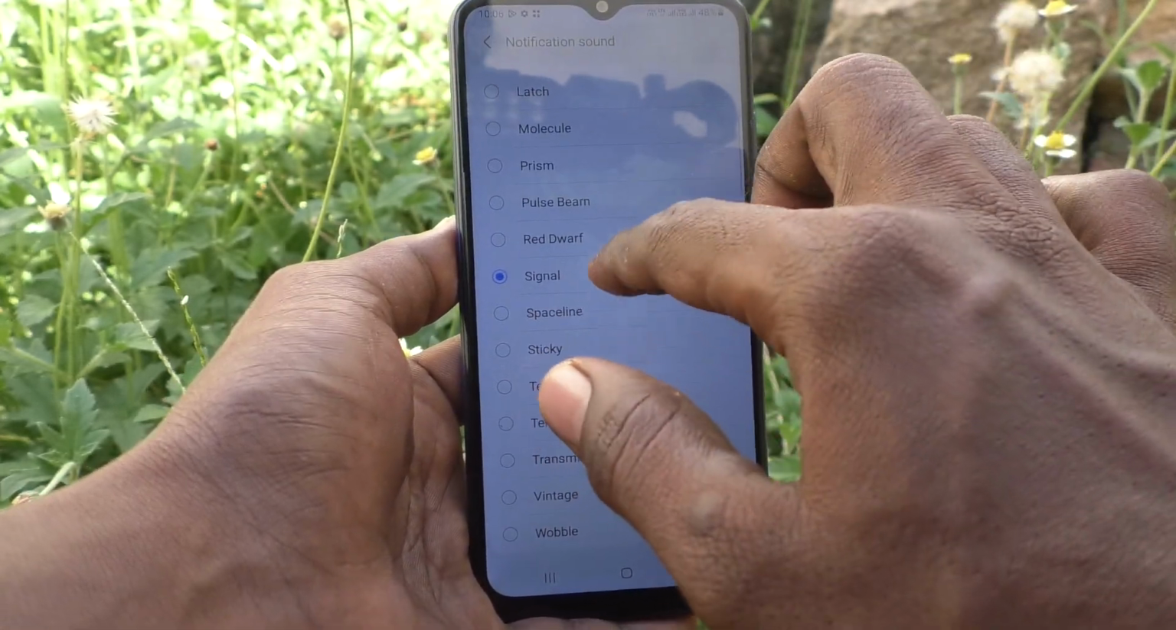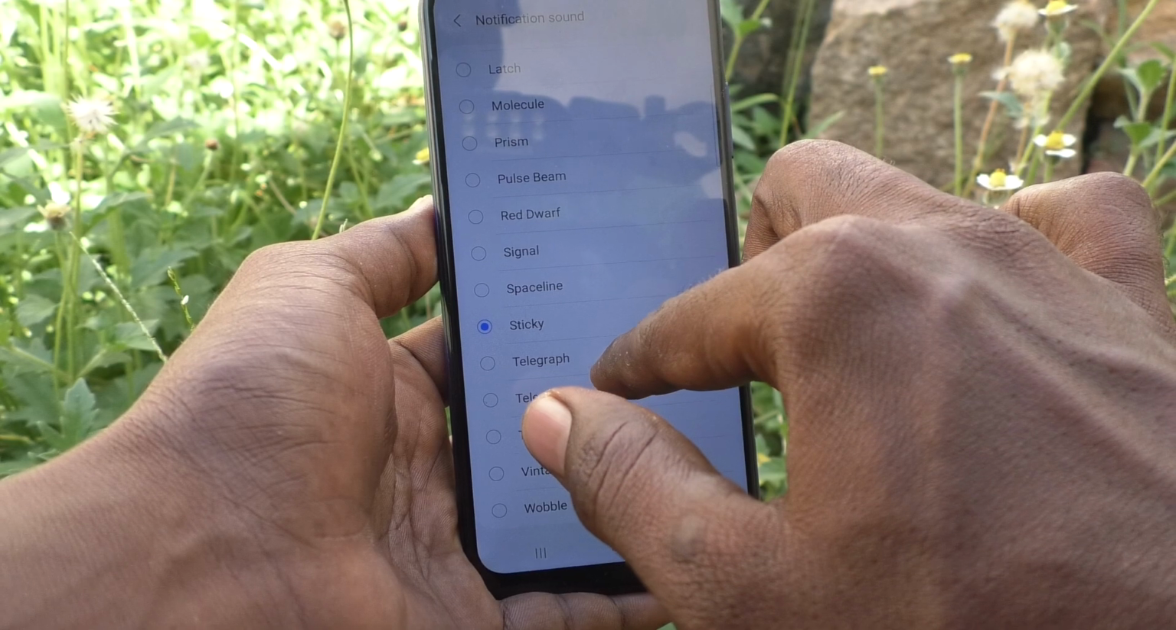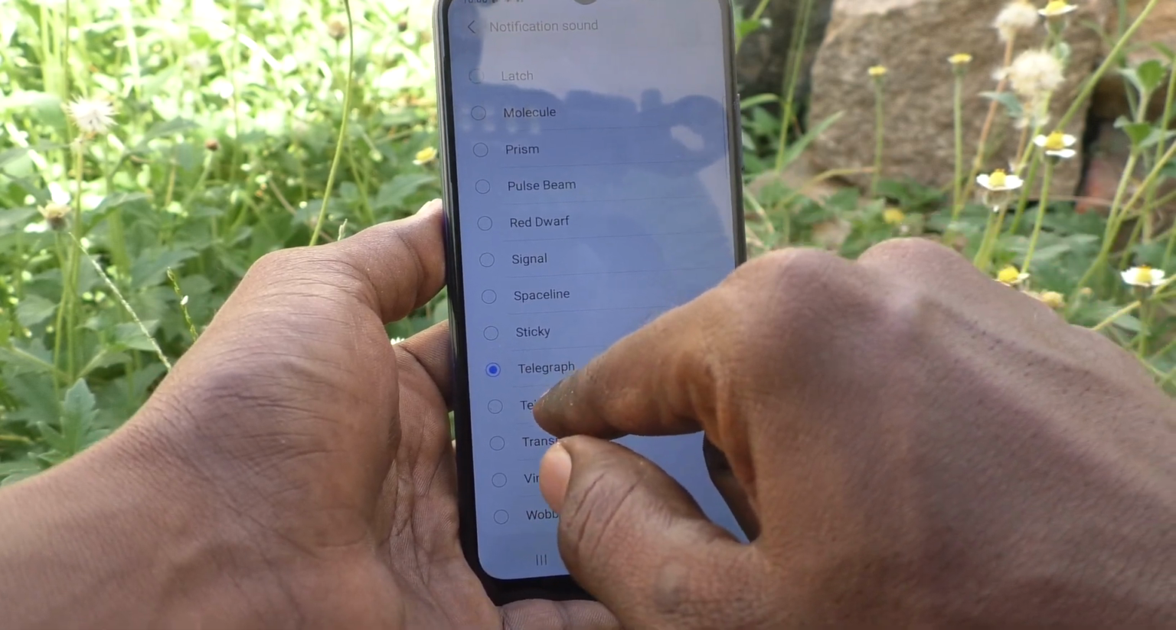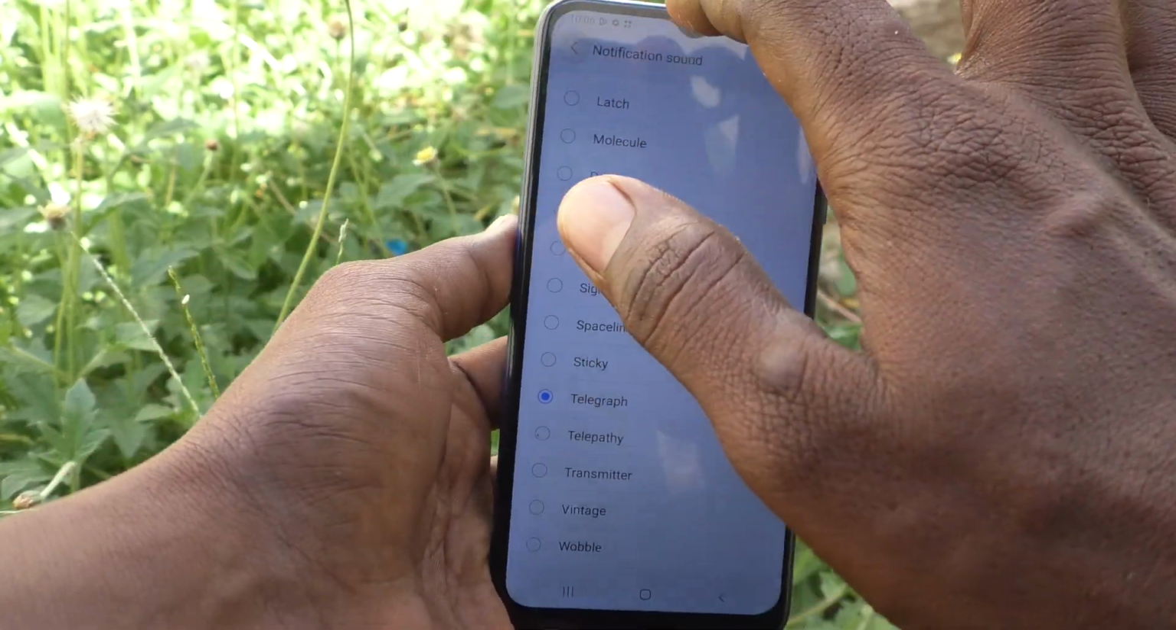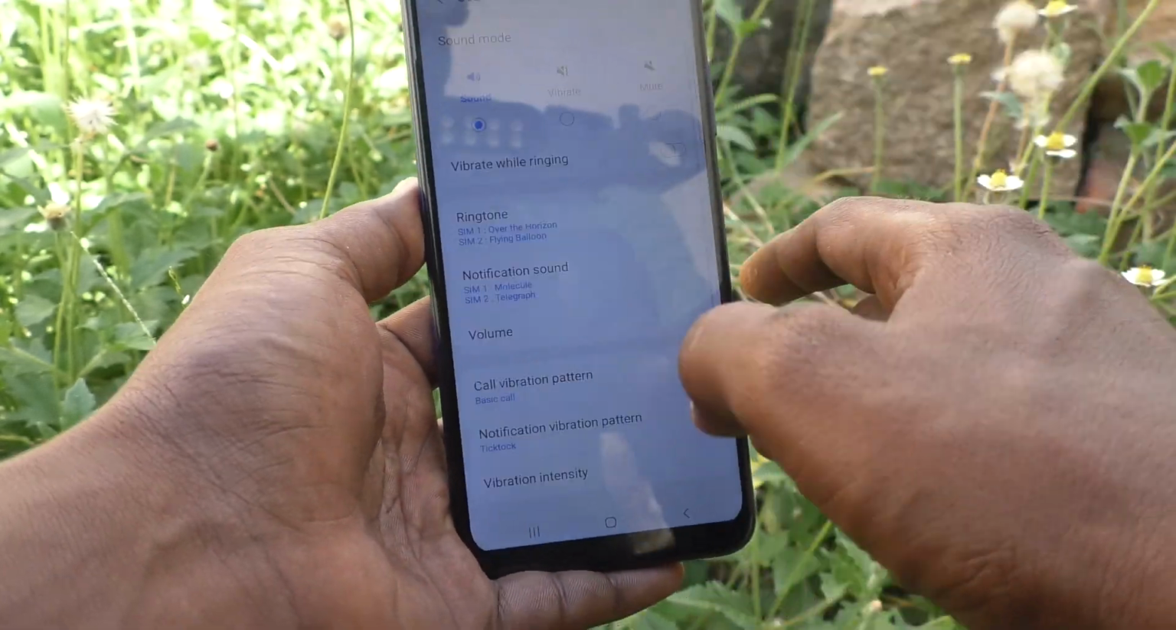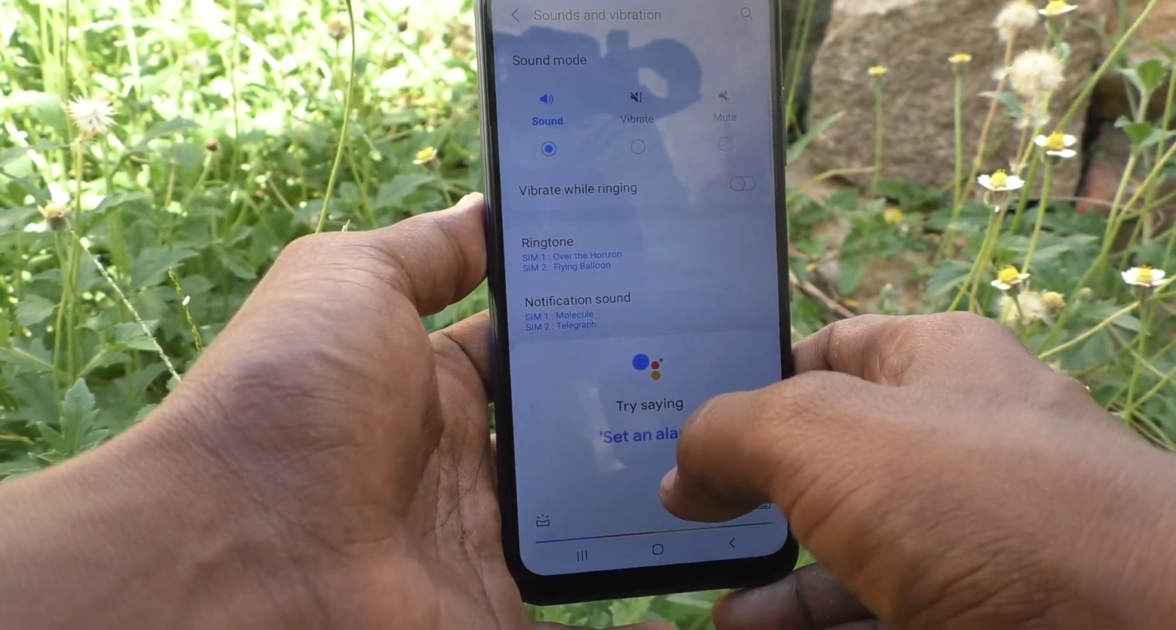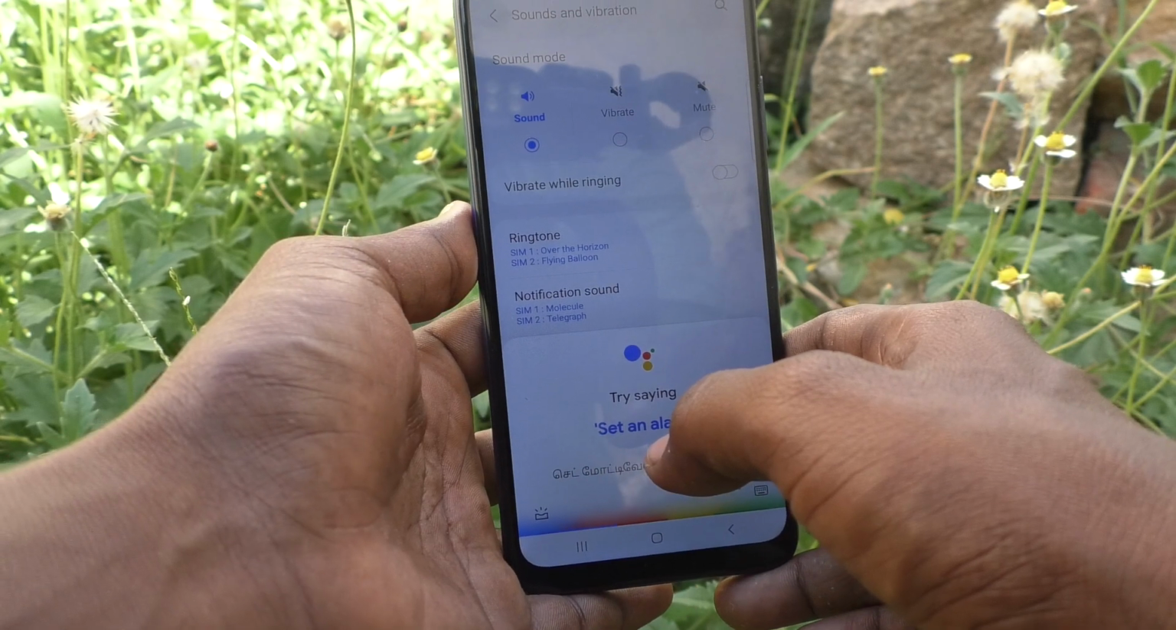If you want to change or set notification sound for sim 2, click on sim 2 here and select any tone here. I click on telegraph and go back. Yes, it is activated. So in this way you can easily set notification sound or change notification sound for your phone